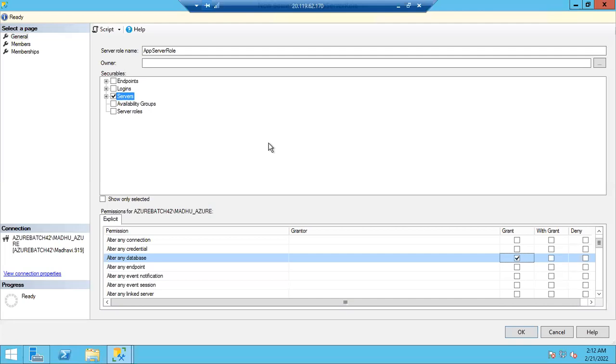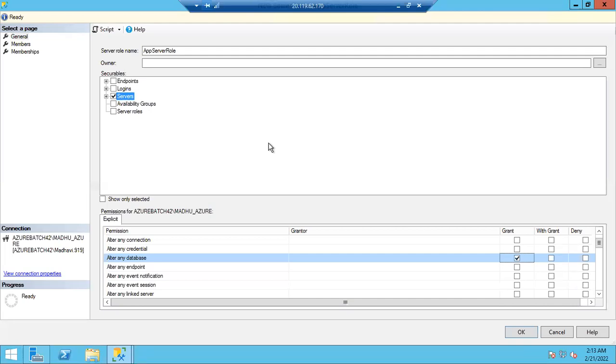Is that point clear? Forget about customized server roles and all. Kill is a permission. Agree? Those who asked a question, please respond. Yes, sir. Correct. Kill is a permission. You can grant this kill permission to someone. And your name? Anand, sir. Anand, very good. So I can grant this kill permission to Anand, or I can grant this kill permission to Anand with grant.